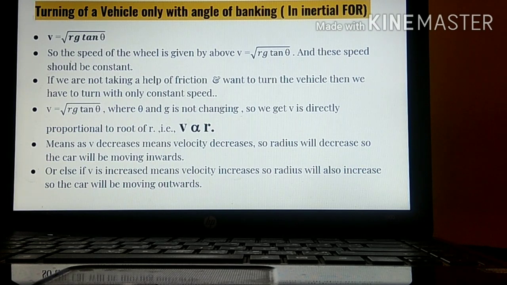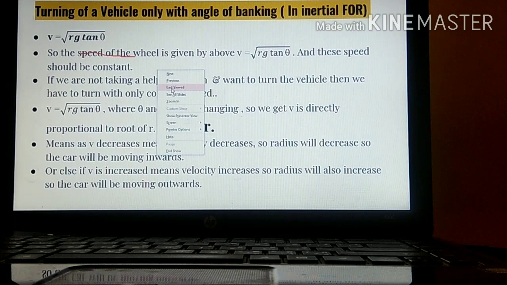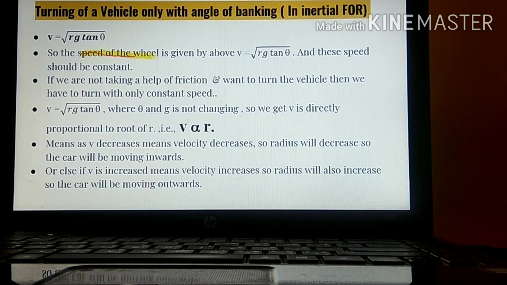Like I've already said, whenever the vehicle is to move only with angle of banking, then the speed should be constant. Why should the speed be constant? We will see over here. See over here, v is proportional to root of r g tan theta. But you know that g, acceleration due to gravity, will never change, and the angle of inclination will not be changing. So the term which is left is v proportional to r. Both are directly proportional.